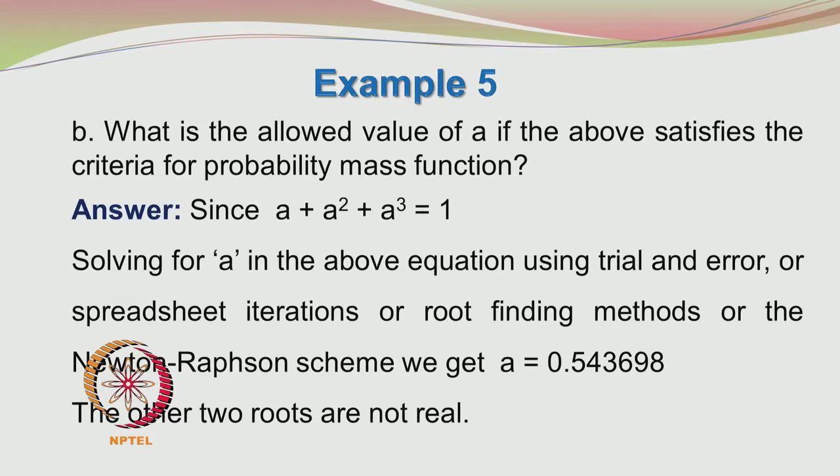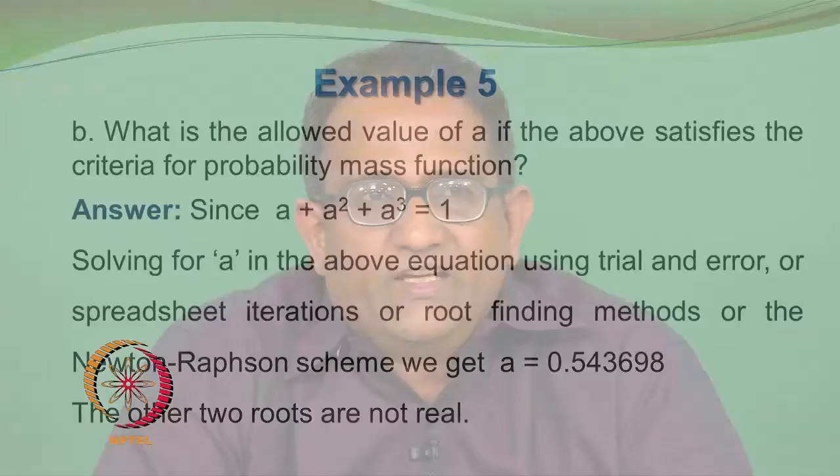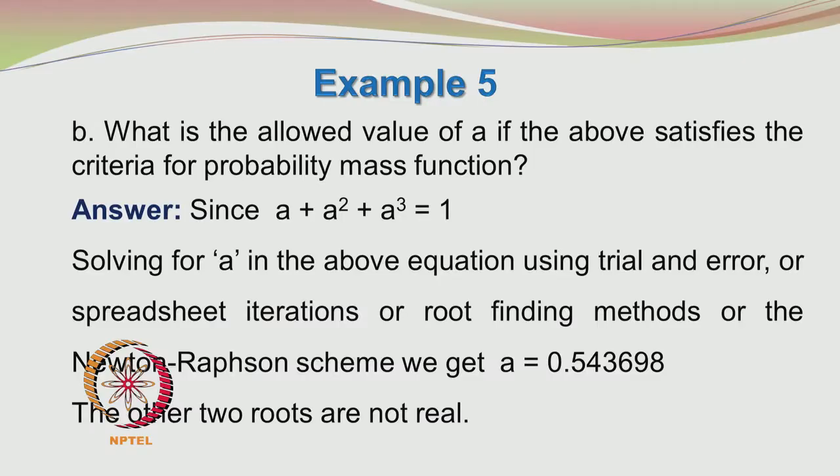Now, there are various ways to skin the cat. The first way is to simply use trial and error. You do not know where to start. Obviously, the value of a is likely to be between 0 to 1. If you put a is equal to 0, you get the sum to be 0, and if you put the value of a to be 1, the sum becomes 3. So, you are ranging between 0 and 3. You want to find the value of a such that the sum is equal to 1.